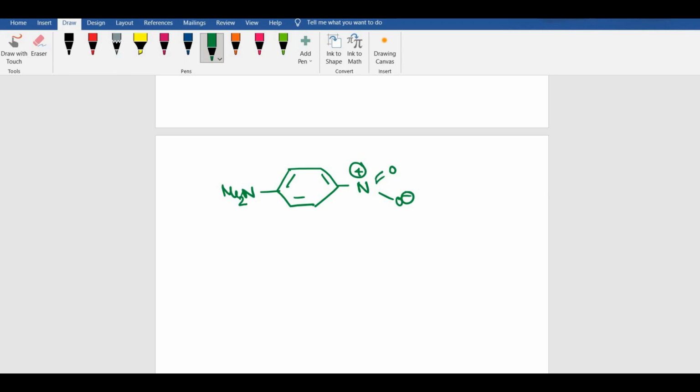Now, if I consider this to be the original structure, then whenever we are drawing a structure that is itself, it is considered as one of its resonance structures on its own. So the original structure is also a resonating structure. The original structure is also considered as a resonating structure, so you have to include it in your answer. So on that basis, your option number 1 becomes correct.